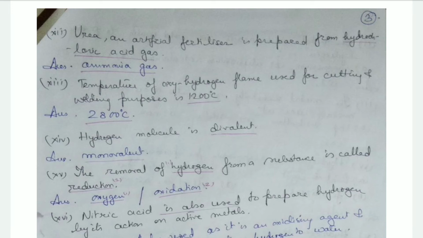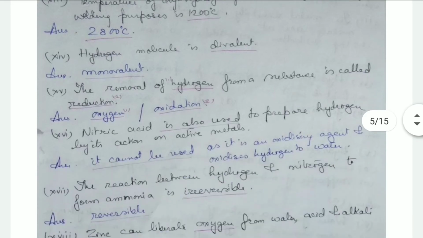The temperature of the oxyhydrogen flame used for cutting and welding purposes is 1200 degrees centigrade. No, it's 2800 degrees centigrade. Hydrogen molecule is divalent. No, it is monovalent. The removal of hydrogen from a substance is called reduction. You can say the removal of hydrogen is known as oxidation. Or you can say the removal of oxygen is known as reduction. Two types of statement you can write.